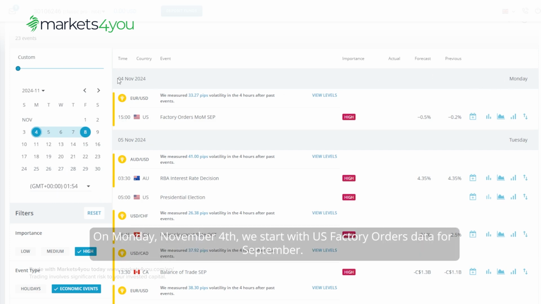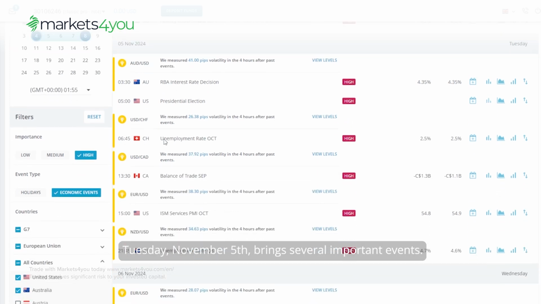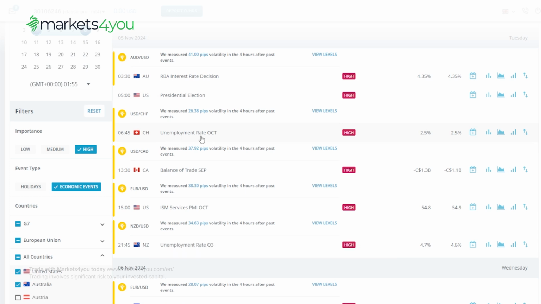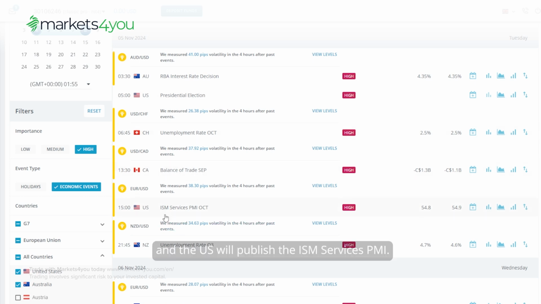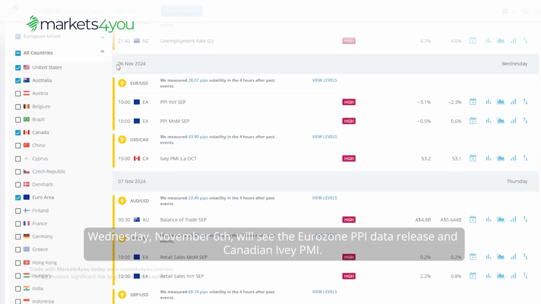On Monday, November 4th, we start with US factory orders data for September. Tuesday, November 5th, brings several important events. The RBA will announce its interest rate decision, and we also have the US election. Canada will release its balance of trade data, and the US will publish the ISM Services PMI. New Zealand will end the day with its Q3 unemployment rate. Wednesday, November 6th, we'll see the Eurozone PPI data release and Canadian IVEY PMI.